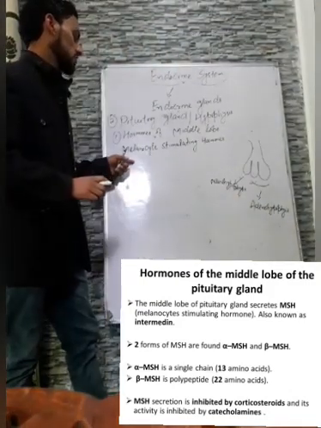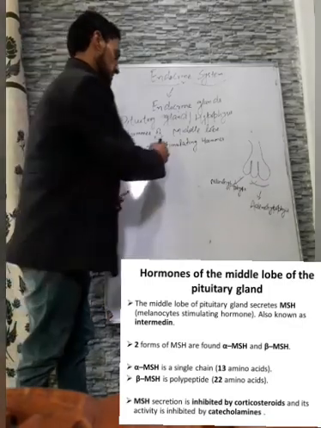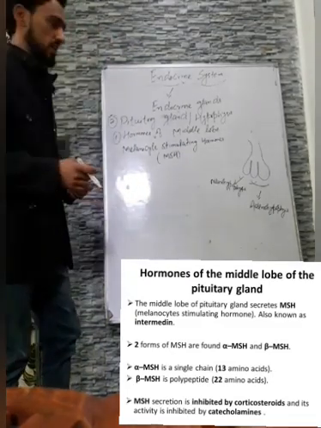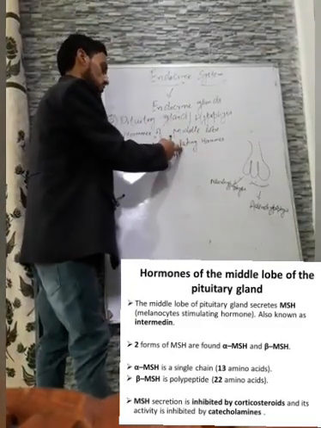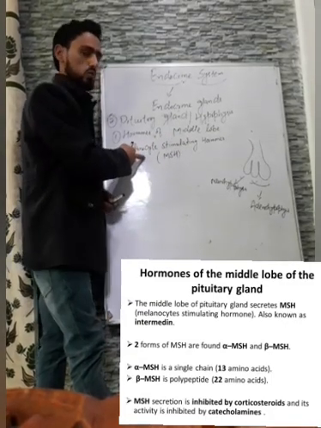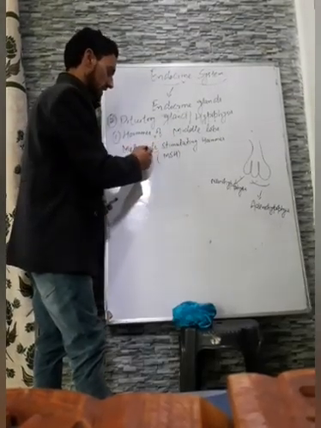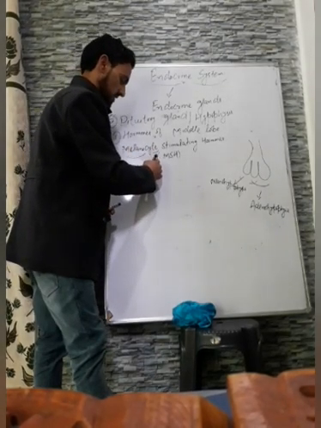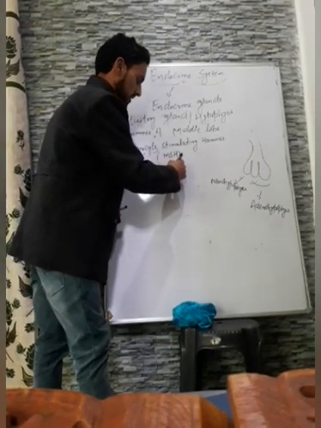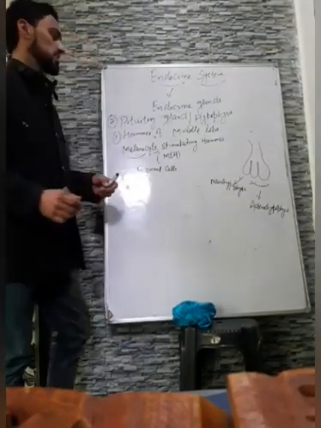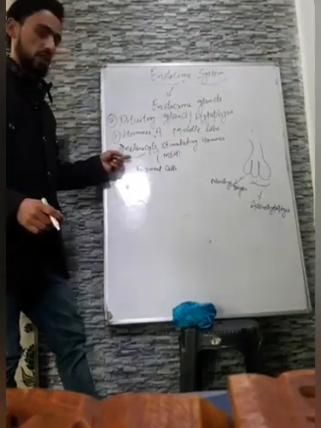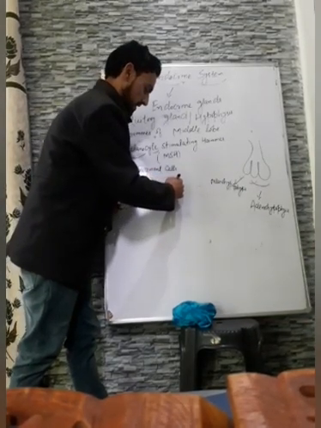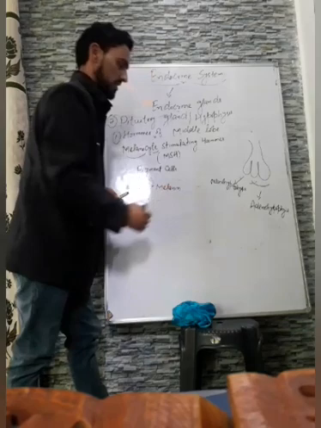The hormone secreted is MSH, melanocyte stimulating hormone. Its simple function is to stimulate the melanocytes. Cyte stands for cell, and melanocytes are the cells also known as pigment cells. Melanocyte stimulating hormone stimulates the melanocytes to produce pigments, a special type of pigment known as melanin, which is responsible for the darkening of skin.